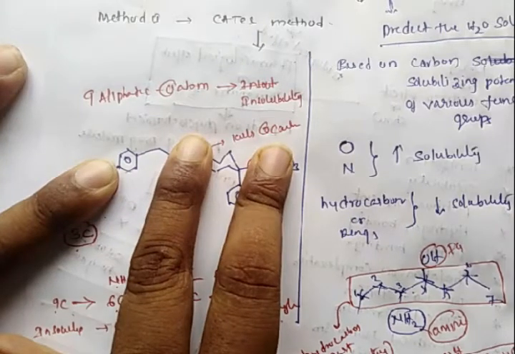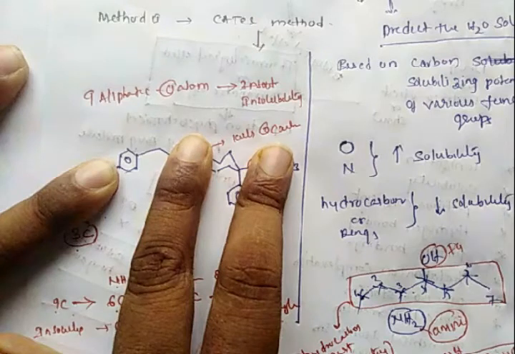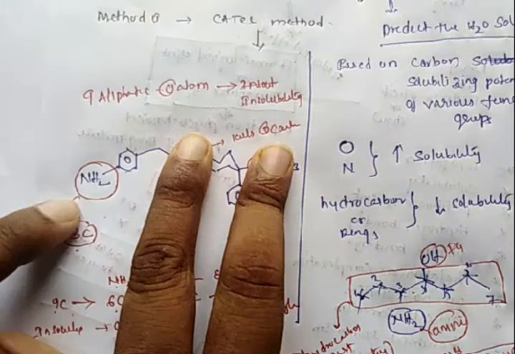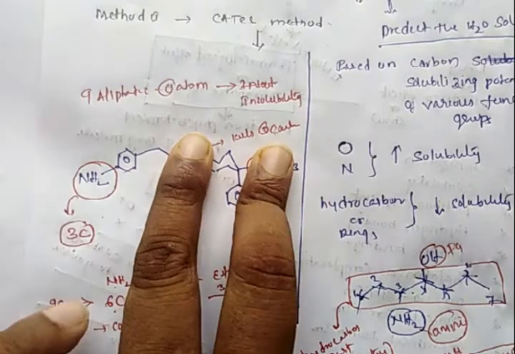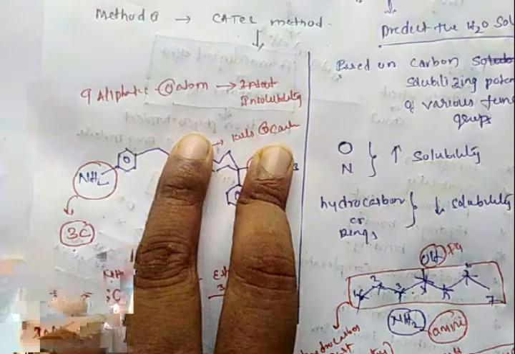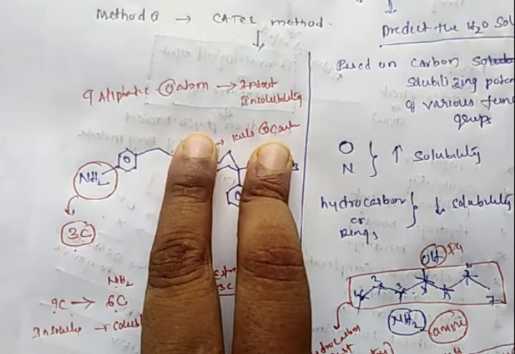These aliphatic carbon atoms form the hydrocarbon chain. This hydrocarbon chain is highly water insoluble. Whenever you introduce an NH2 group, it can kill the insolubility of three carbon atoms. So the insolubility of the drug molecule is now due to only 6 carbons, due to the introduction of the NH2 group.